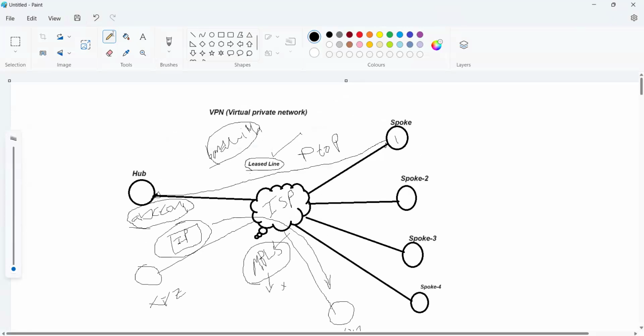Our branch is very small. Our company is very small. So we cannot afford leased line service, and we cannot afford MPLS also. Then what is the solution for us? We have a solution, VPN.